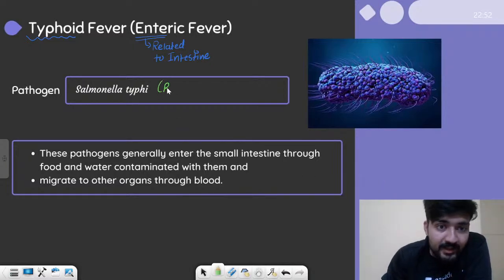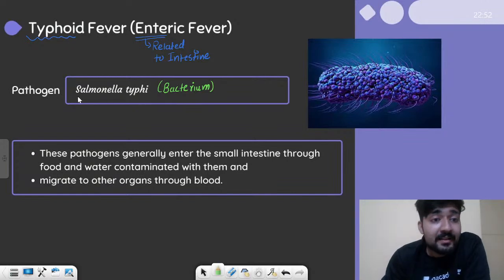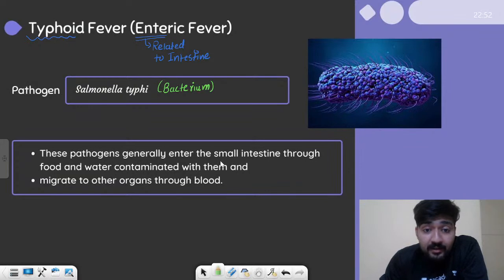Which is a bacterium. Again, bacterium is the word used for a single, right? It is a singular word, and when we have many bacterium, we call them bacteria. So yes, this particular bacterium, Salmonella typhi, it causes the typhoid fever. Now let us understand the characteristics of this fever. So these pathogens, the Salmonella typhi, they generally enter the small intestine, right? How? Through food and water contaminated with them.